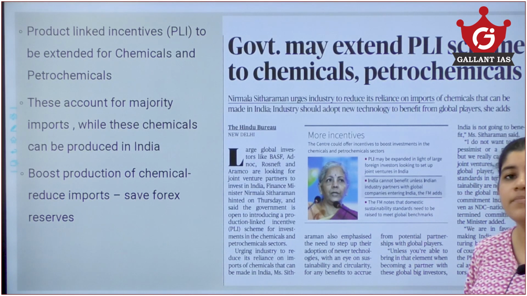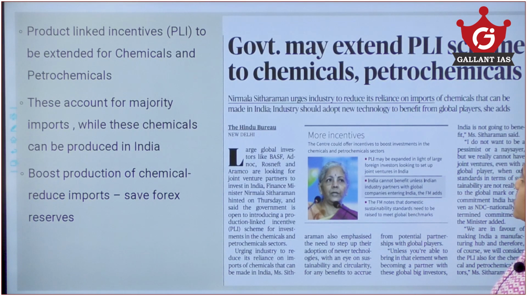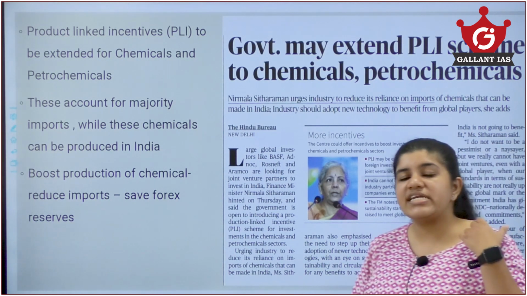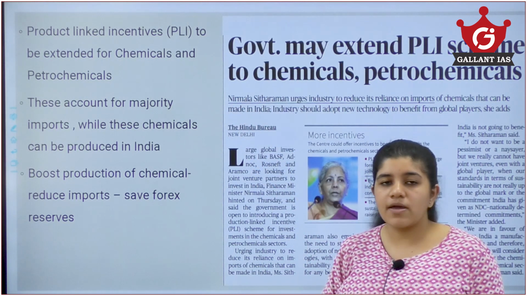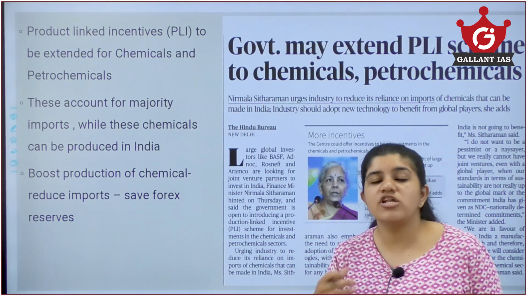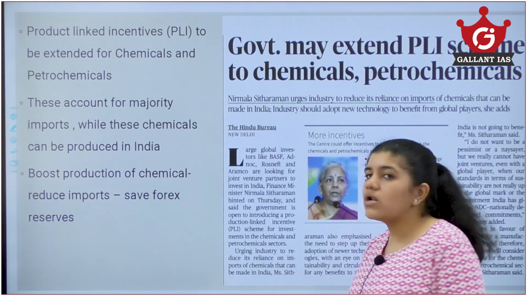The next is a very small prelims topic here. The government may extend the PLI scheme, that is the production linked incentive scheme. We take a lot of import of chemicals and petrochemicals, while these chemicals can actually be produced in India. So that is what the whole article is talking about.